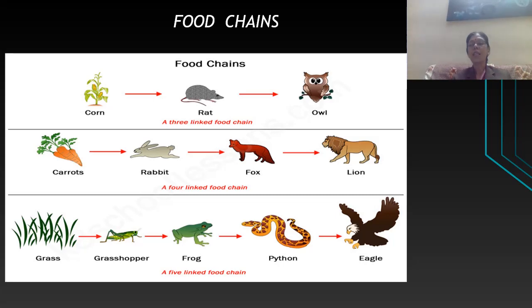Next, we will study different types of food chain. Children, a food chain can be very small and it can be very long, including 1, 2, 3, 4, 5, 6 trophic levels. But always remember, the first trophic level is producers, that is the plants which are the autotrophs. In the next session, I'll give you examples of how different types of food chains are made by interconnecting with each other.